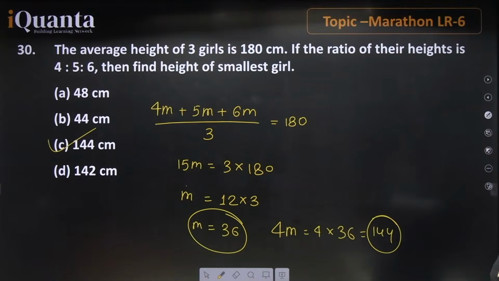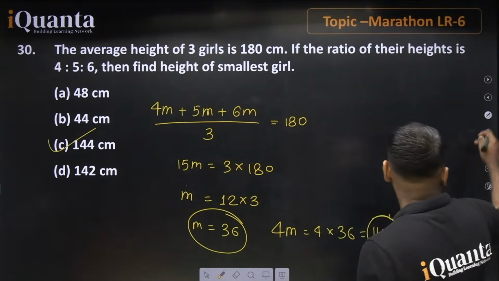Yes, we can go with the efficiency method as well, Akansha. One can go with this part as well, right? So the correct answer for this is 144.